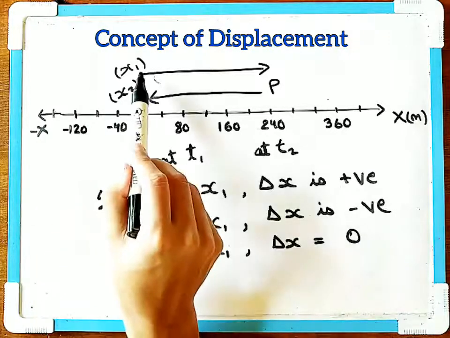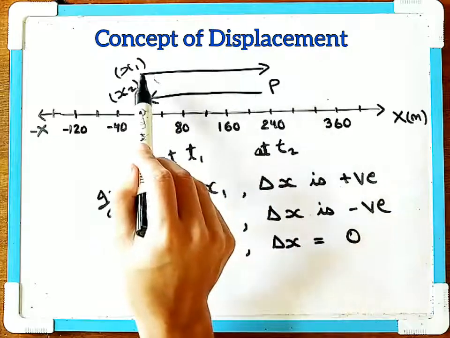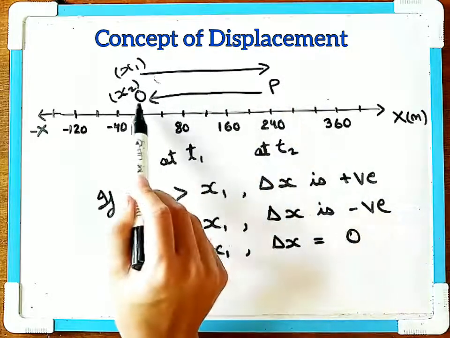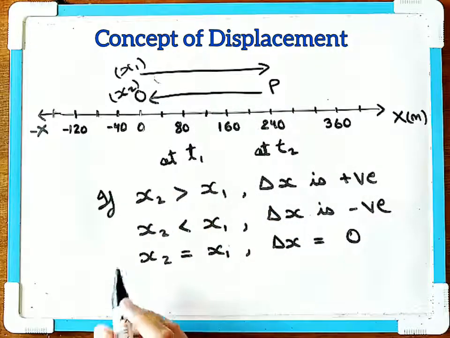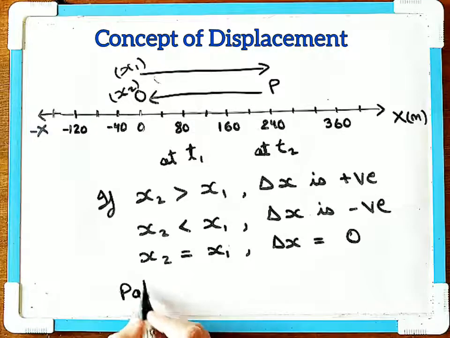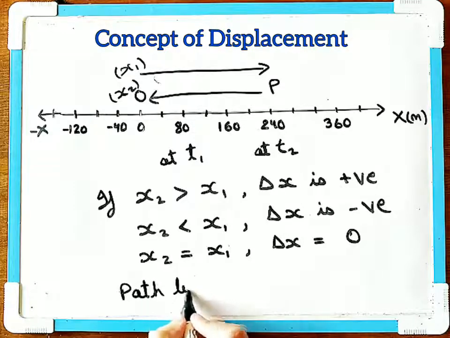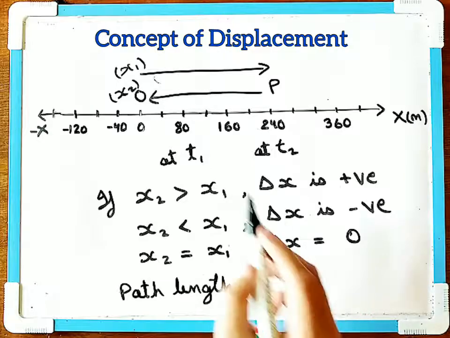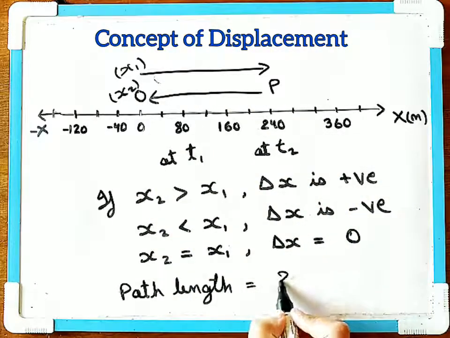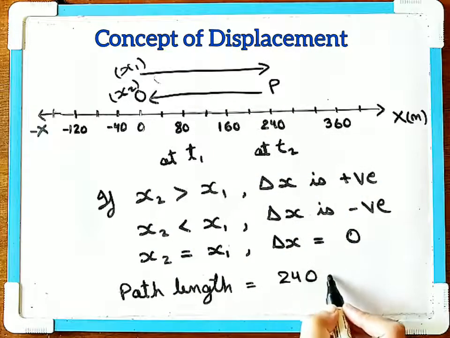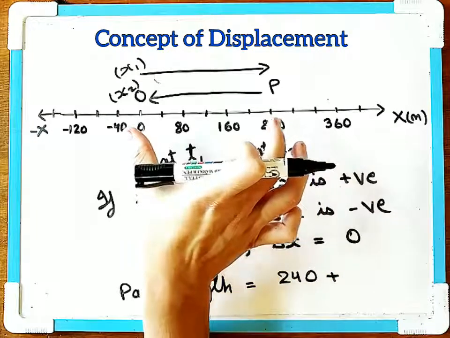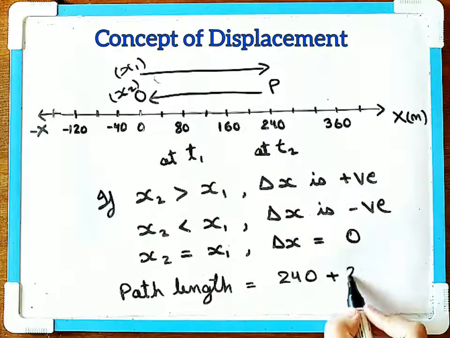The path length will be O to P, 240, this will be the first distance, then again P to O. So the path length will be 240 for O to P, plus what is the distance from P to O? 240 again.